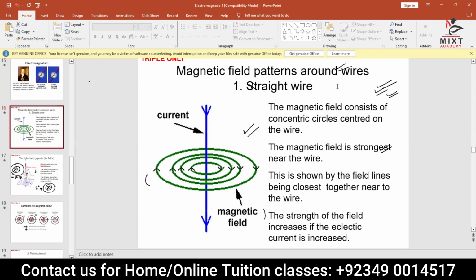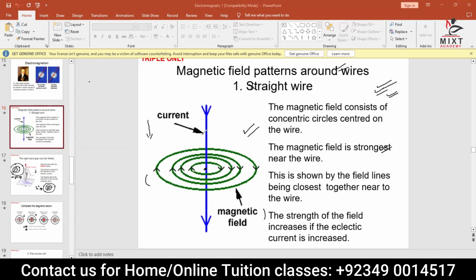Magnetic field pattern around a straight wire. Now, if you check this out, this is actually interesting. If current is going in the downward direction, as it shows, right? What the scientist says is, if it goes in a downward direction, the magnetic lines of force, or magnetic field, are produced around the wire in a circular way. And it's written here: concentric circles. It means that the magnetic fields are in circles, and every single circle showing a magnetic field has its center on that straight line. That is what is meant by concentric circles.